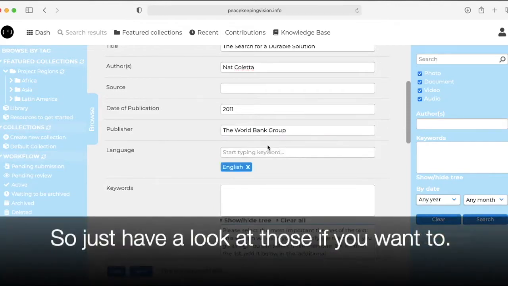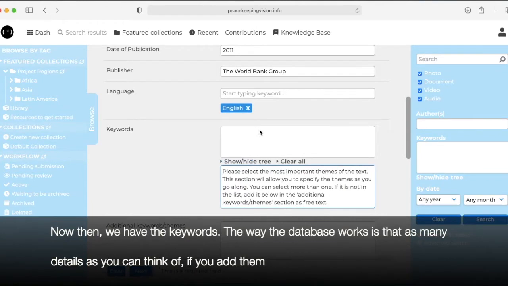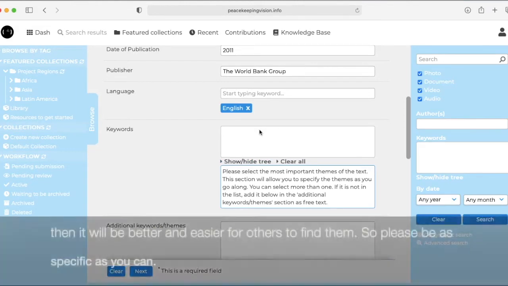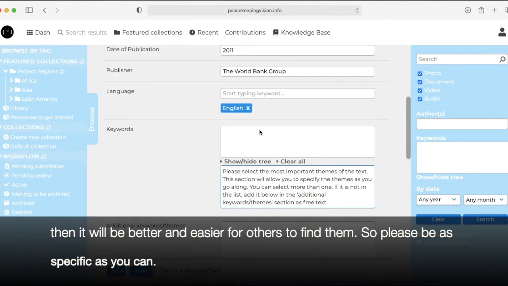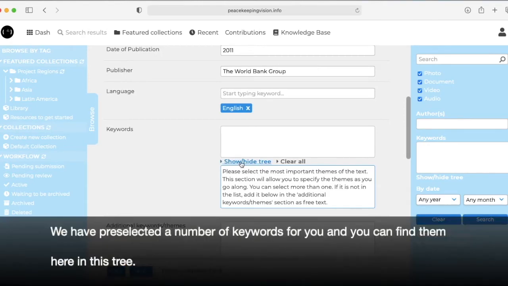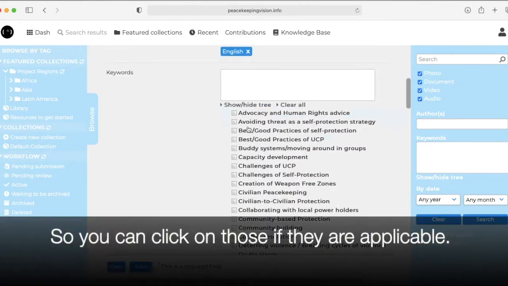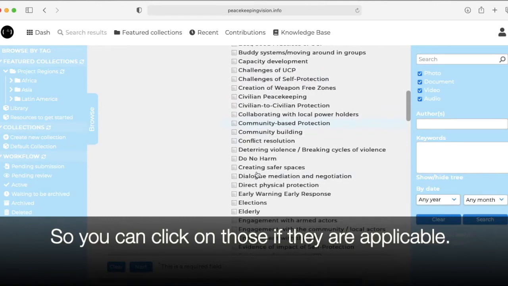All right, so just have a look at those if you want to. Now then we have the keywords. So the way the database works is that as many details as you can think of, if you add them, then it will be better and easier for others to find them. So please be as specific as you can. Now we've selected a number of keywords. We've pre-selected them basically for you, and you can find them here in this tree. So you can click on those if they are applicable.